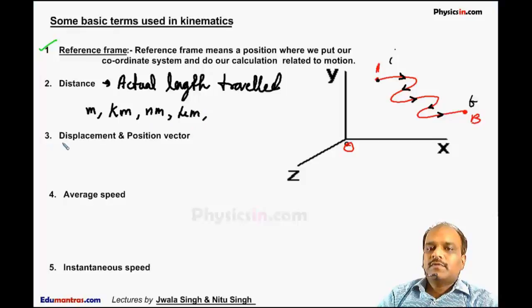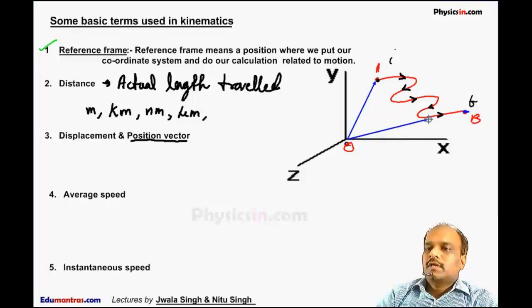Then the other definitions are displacement and position vector. First I will define the position vector. Now suppose this particle is moving. Initially it is here. Finally it is at this position. If I draw a vector starting from this position, this vector.